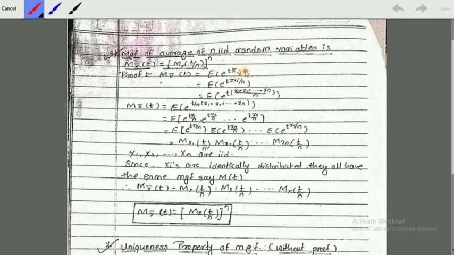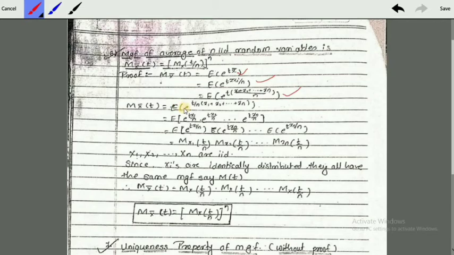Now here x bar can be written as summation xi upon n. So this expression becomes the expectation of e raised to t summation xi upon n, that is, x1 plus x2 plus xn upon n.